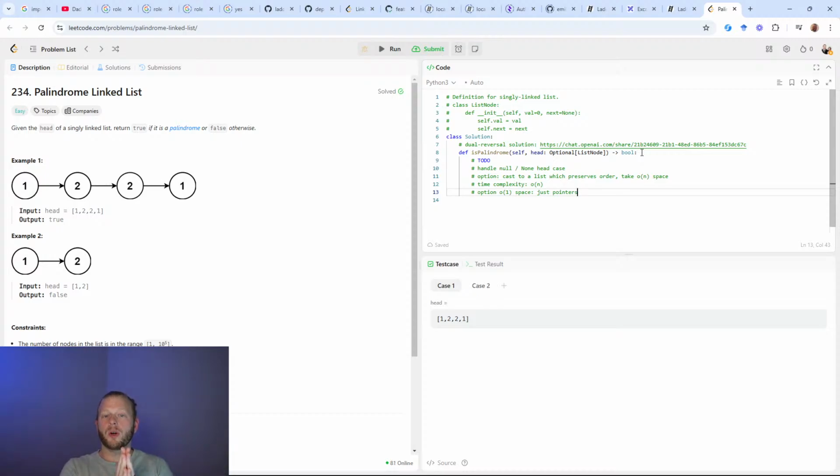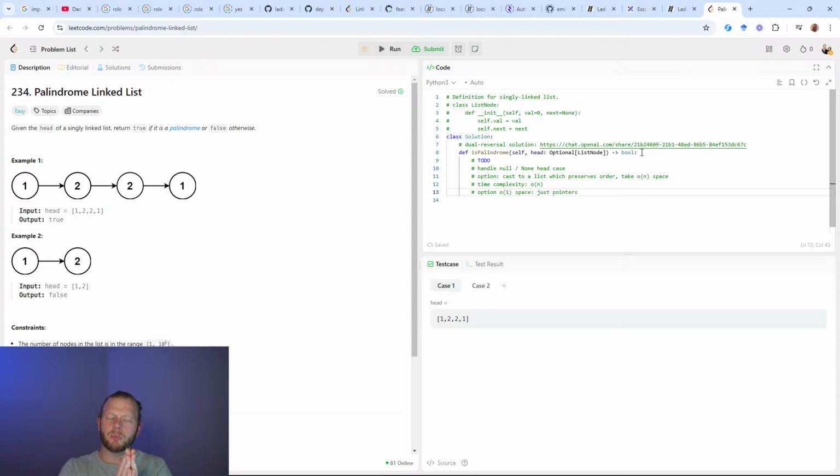So consider the word mom. In the middle would be the letter O. If I had a pointer that checked O and then it went both ways out, and it could say M and M are the same, so this is a palindrome. And it works in the even and the odd case. This is something you're going to consider in the palindrome. What about the even 1, 2, 2, 1? There's an even number of characters. And then mom, there's an odd number of characters.